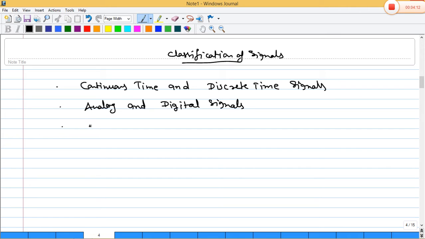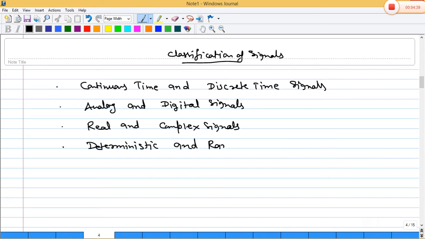Third one is real and complex signals. Fourth one is deterministic and random signal. These all are signal classifications. Okay.